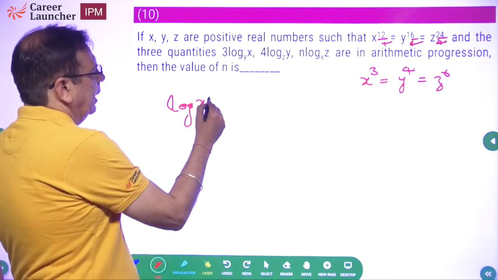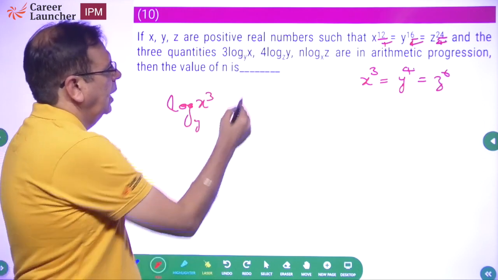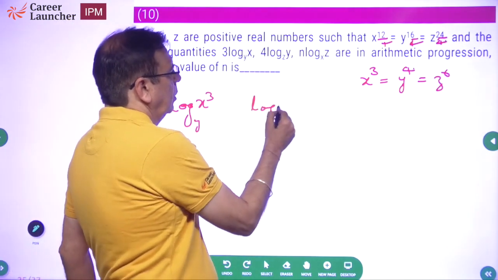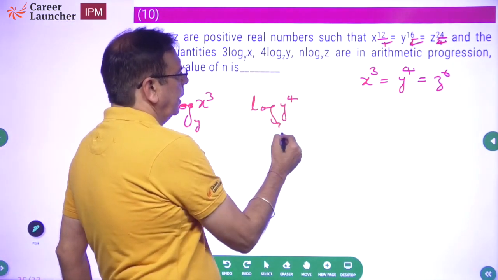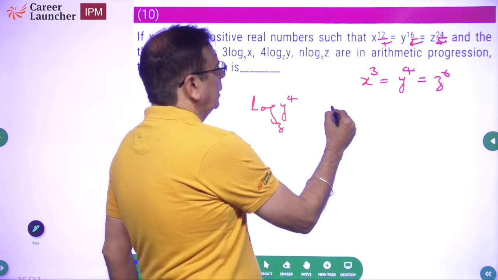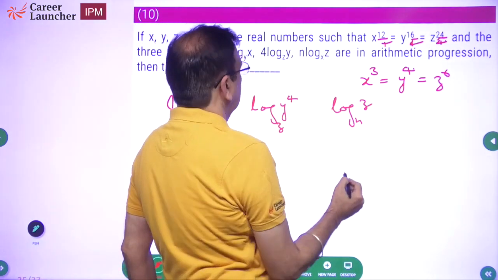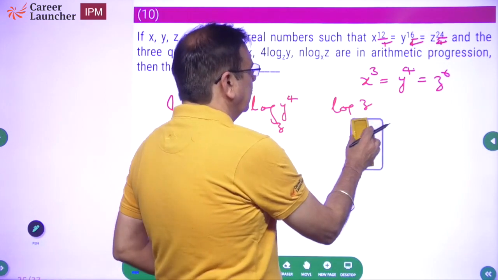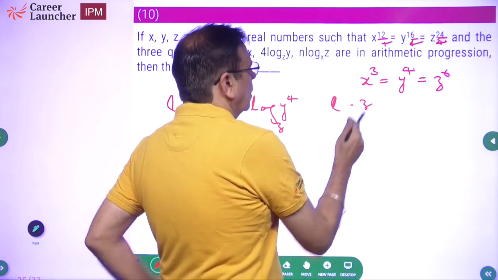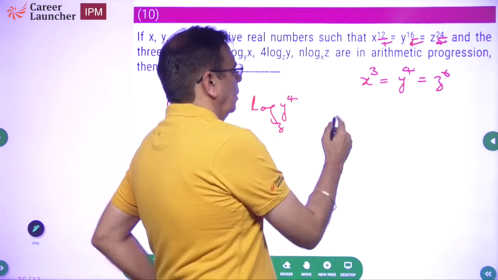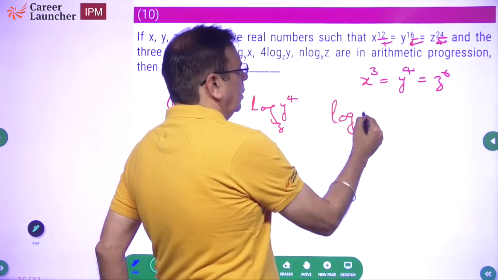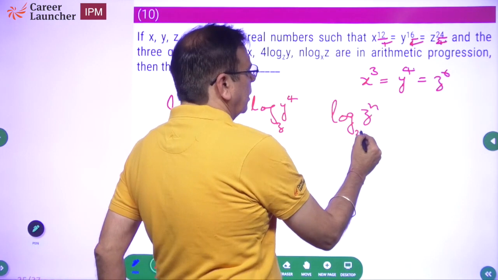Log of x cube base y. And what is this? Log of y to power 4 base z. And third is log of z to power n base x.